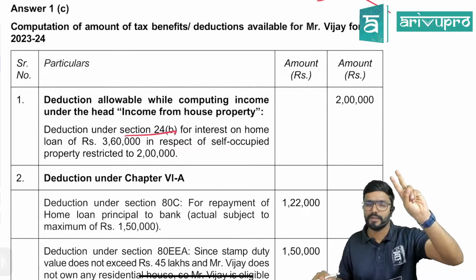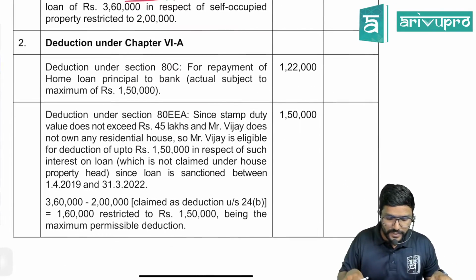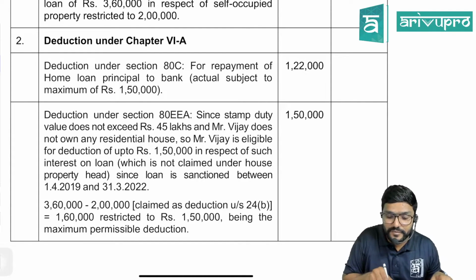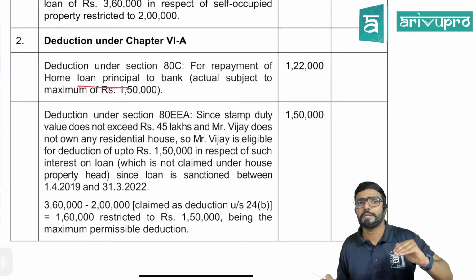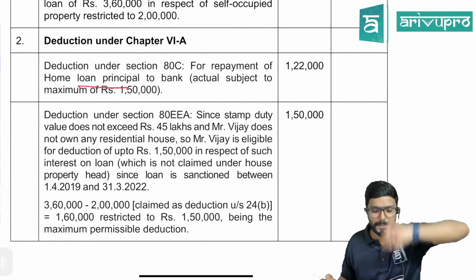2 lakh. You can claim it as a loss. 2 lakh, fine. Next, deduction under section 80C, that is for the principal repayment of housing loan. How much are you paying? 1,22,000. Can I claim full? Yes, because it is within the limit of 1,50,000, you can claim it.